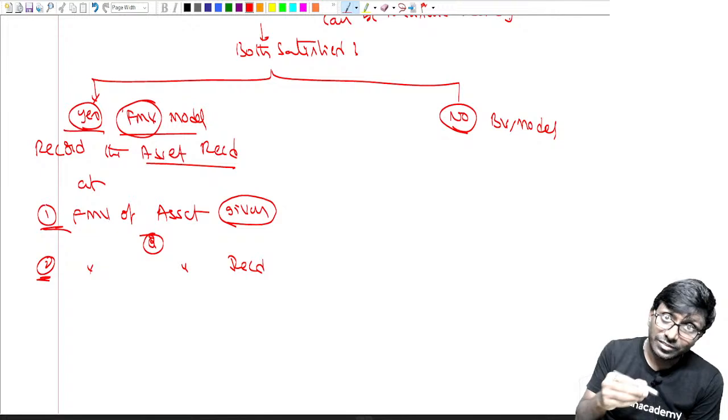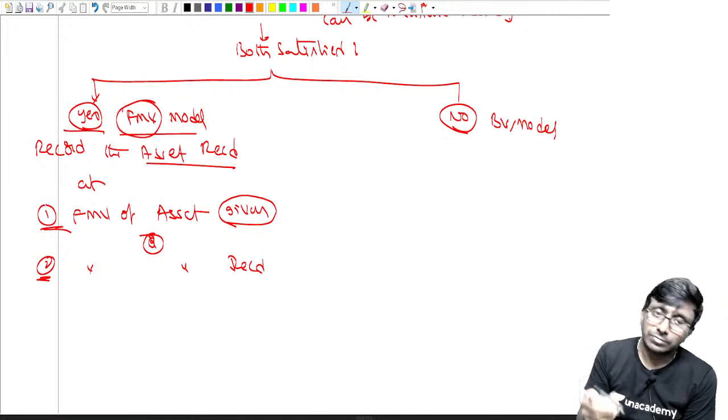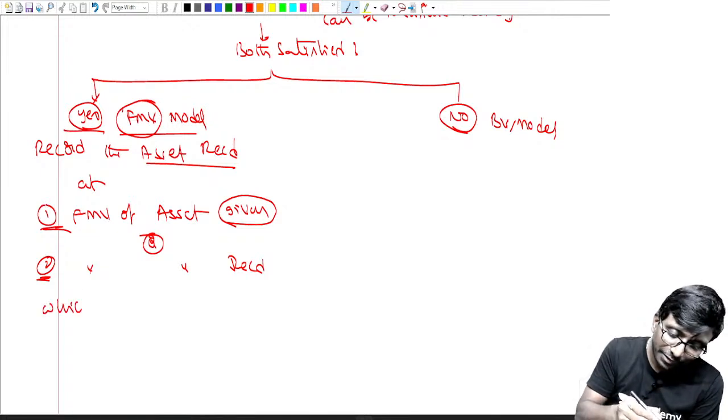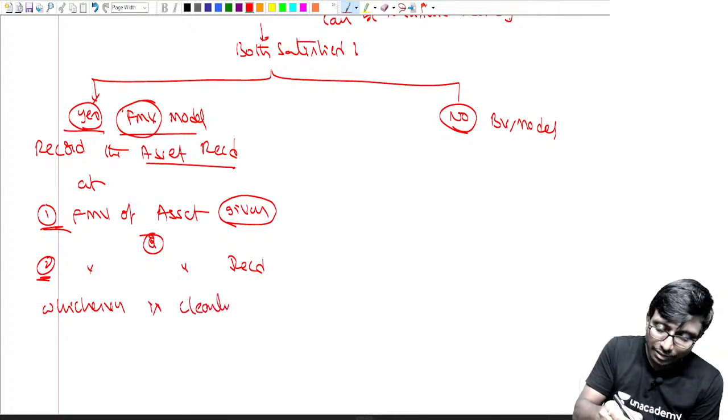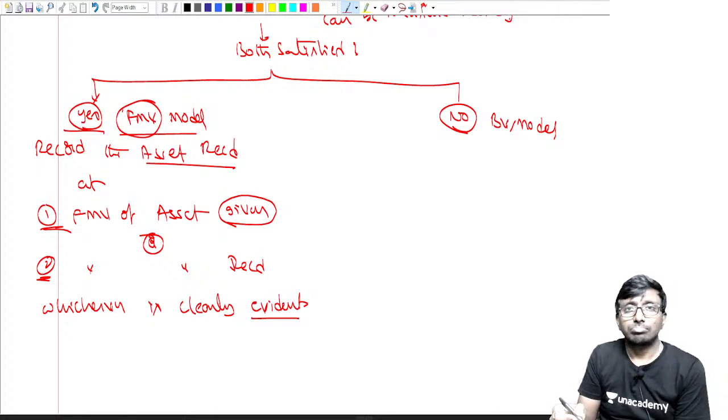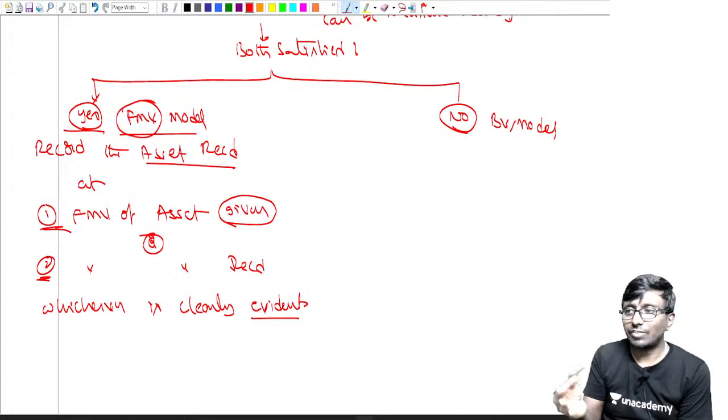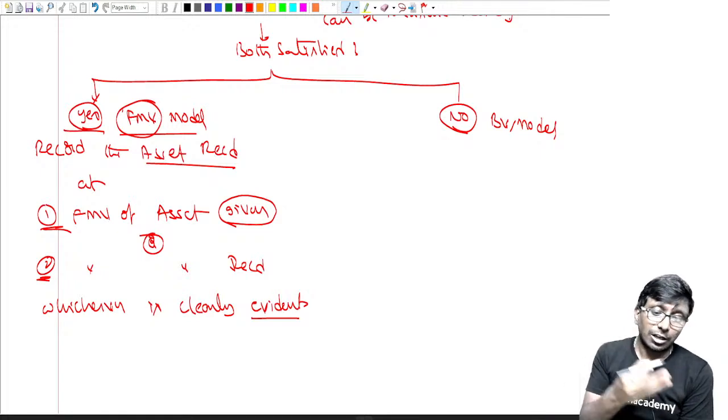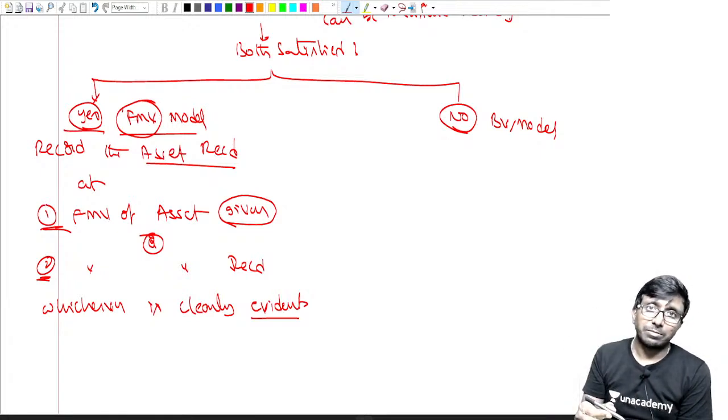If it is other than that, then we'll say whichever is clearly evident. What is clear? Clear evidence, which is fair value of which one you can measure better. Sir, fair value of what I gave, I can measure better.